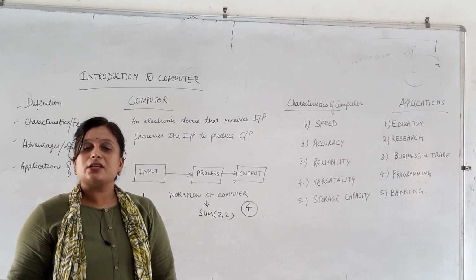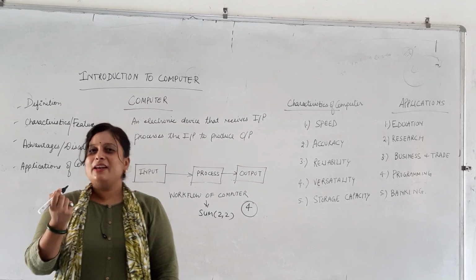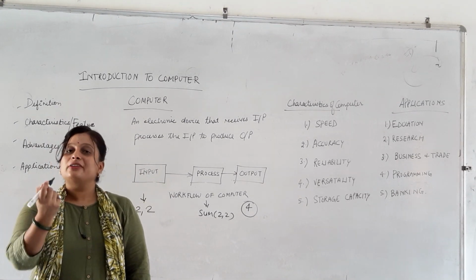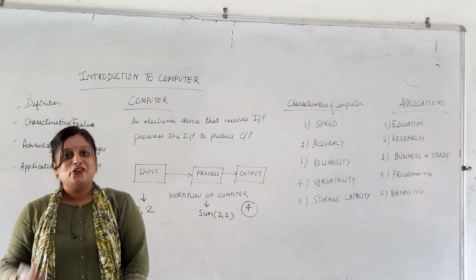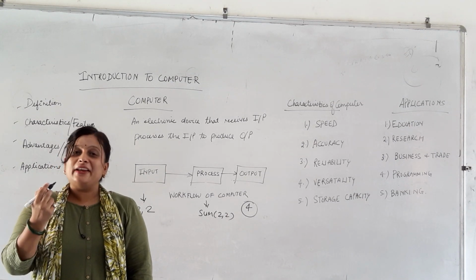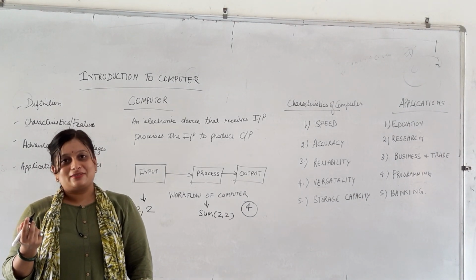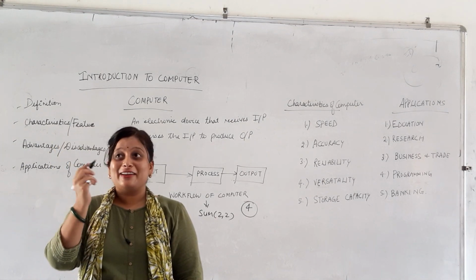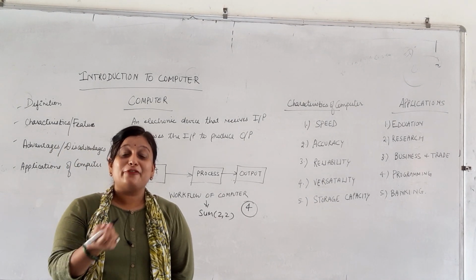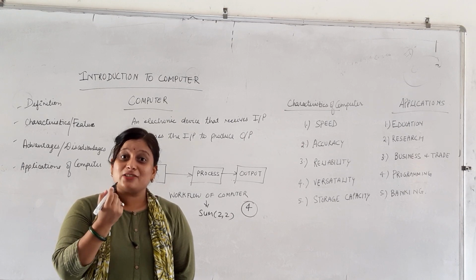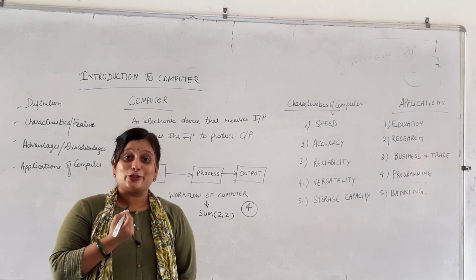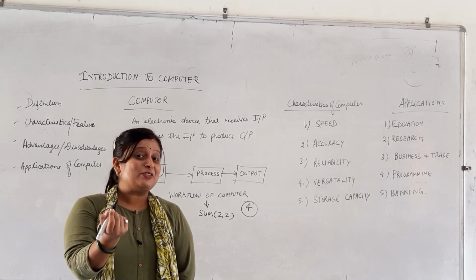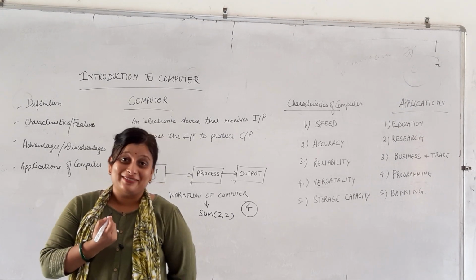A computer is capable of performing millions and trillions of calculations in just a second, means in just a blink of an eye. Even within a nanosecond, that is 1 upon 10 to the power 9 of a second, a computer is able to perform a calculation.